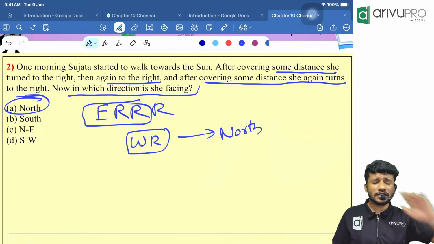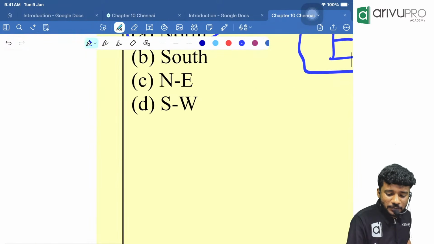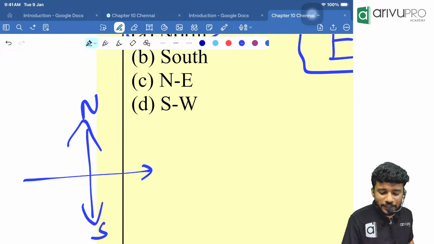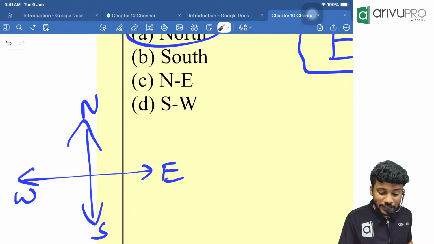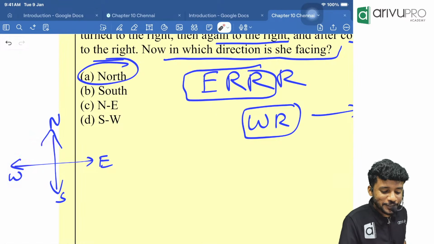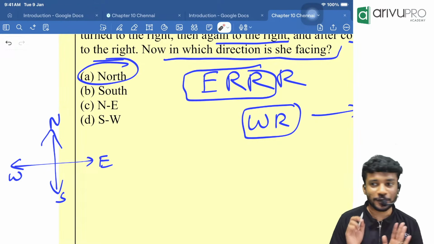Whenever you are thinking, "Sir, I'm not understanding where is left and right," right away draw something on the side. North is here, south is here, then east is there, and west is there. Then you think, "Sir, right of west is what?" Right of west means clockwise. That is the north. That way you should compare with the main picture and make the drawing.